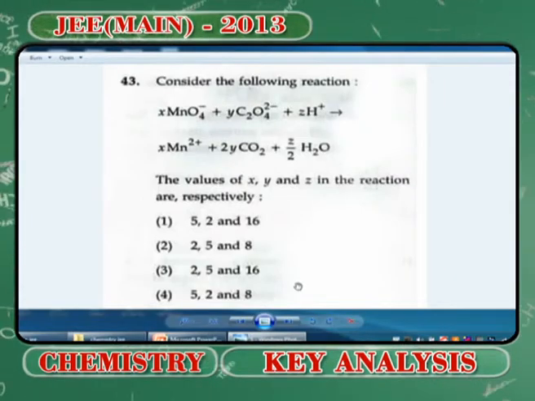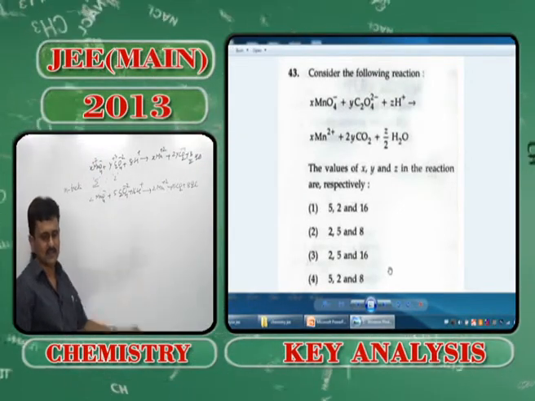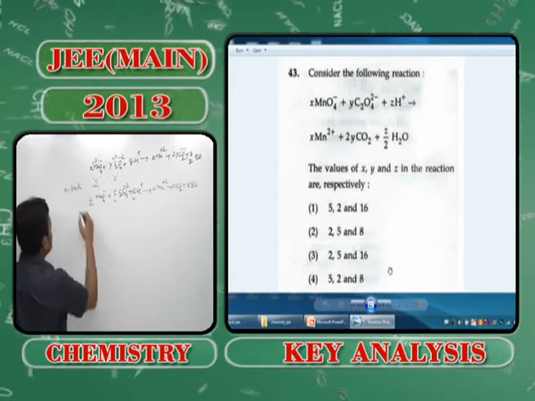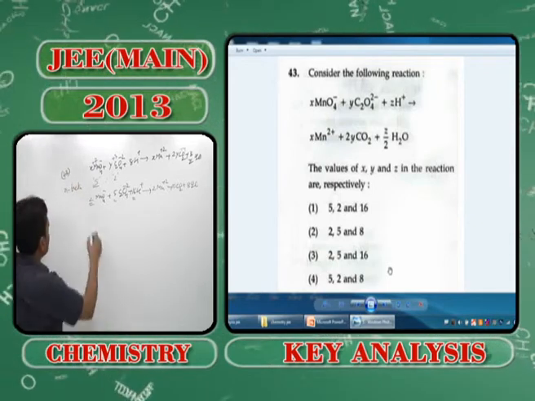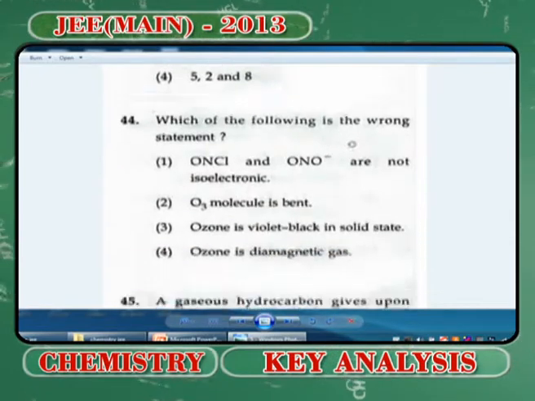So, basically it indicates that the coefficients x, y and z are 2, 5 and 16. So, for problem number 43, which we have solved, the answer is 3, right. Moving on to the next problem.